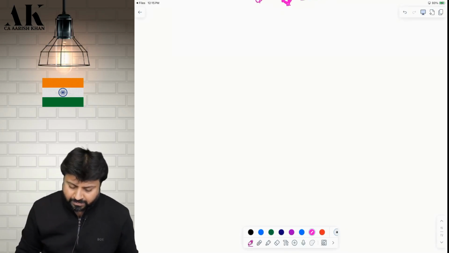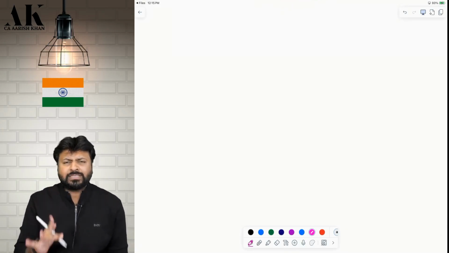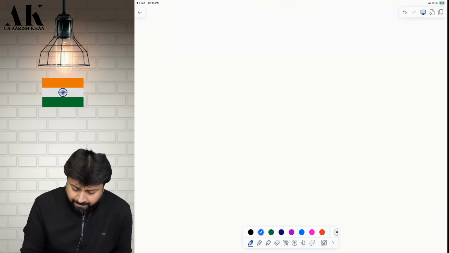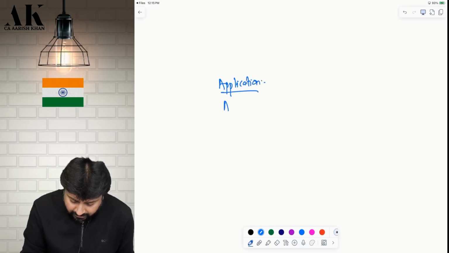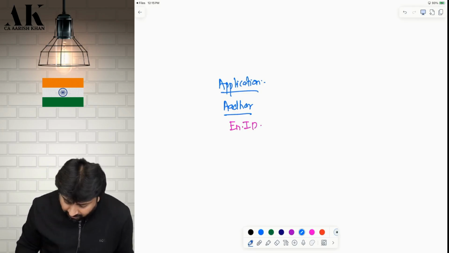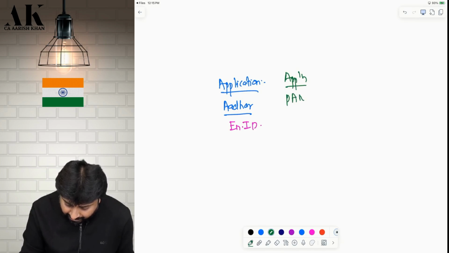I'll tell you with the help of a small example. One small example I will put, you will understand everything. First, I made an application. For what? Aadhaar. Once I made the application, I got the Aadhaar enrollment ID. Okay. Now I made an application for PAN. In the PAN application, I should mention this ID. Okay.